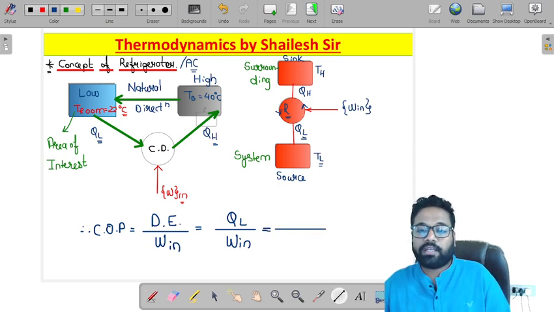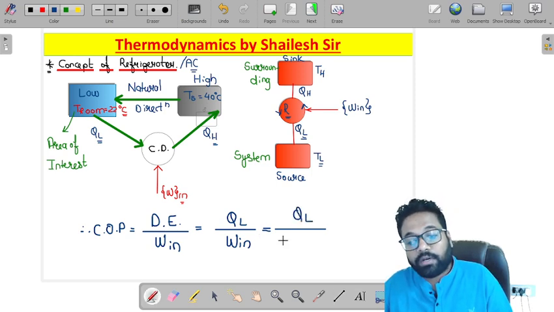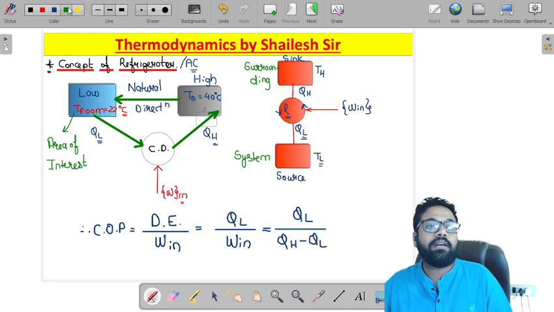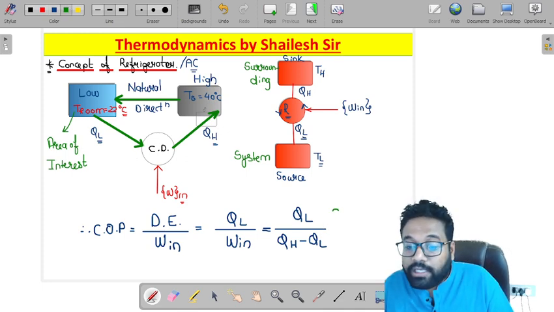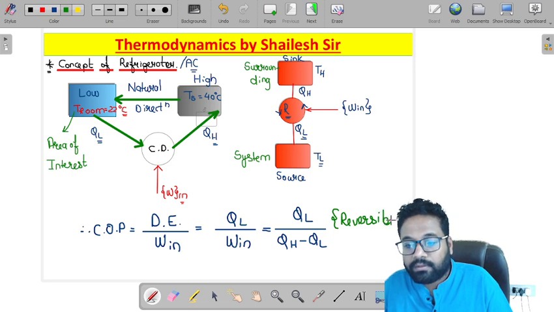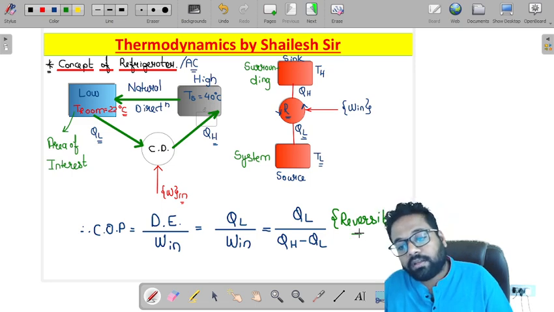So what will be the work input? Sir, this will be QL upon the work input, which is QH minus QL. So I can say that bachcha, this formula can be applied to any device, whether it is reversible or irreversible. First of all, is this clear?